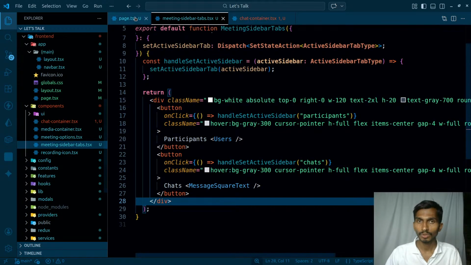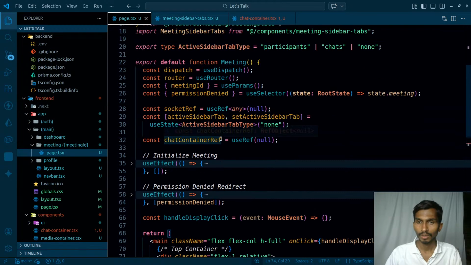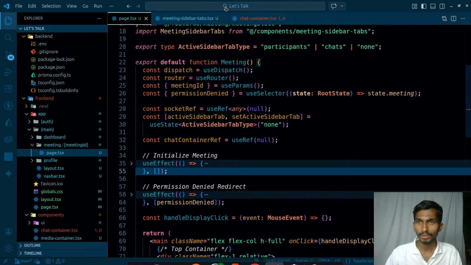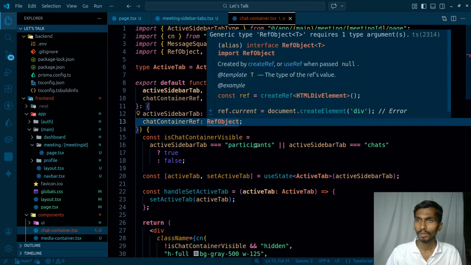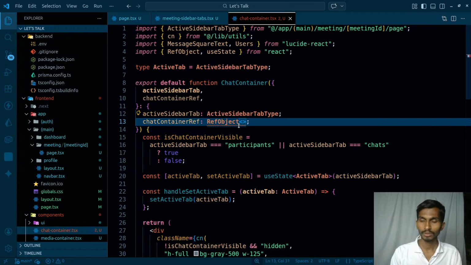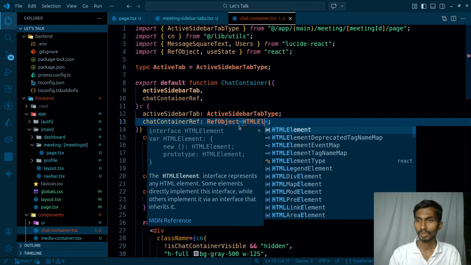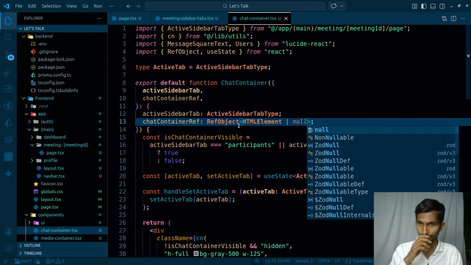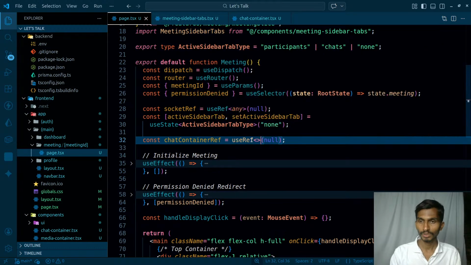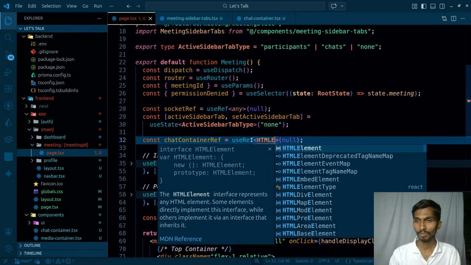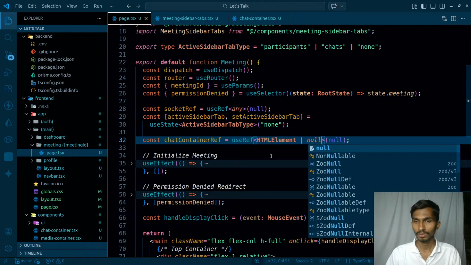In page.tsx it's a RefObject, so RefObject from React. What is the problem? It needs a type that is going to be Element or null. This is fine. Coming back to this one, same here: this can be a ref, or it can be of type HTMLElement, or it can be null. This is how it simply gets done over here.